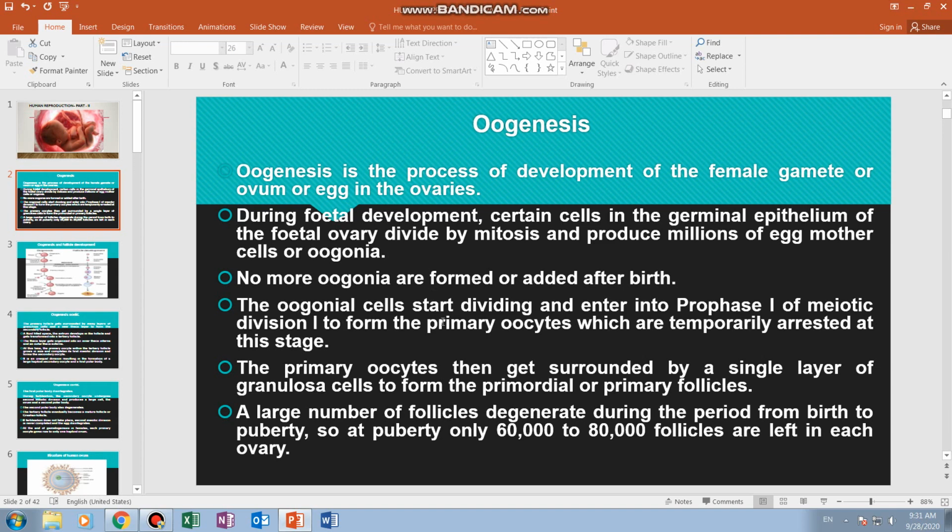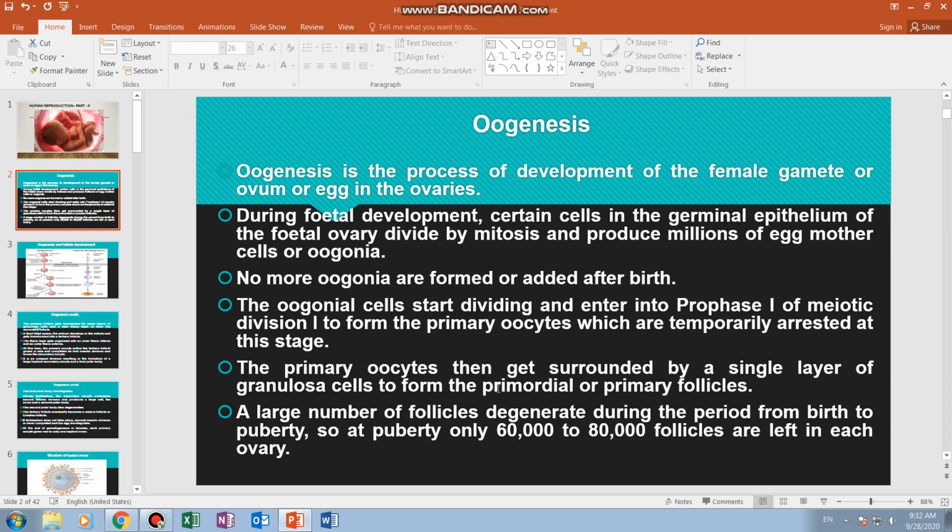After that, the oogonial cells start dividing and enter prophase 1 of meiotic division 1 to form primary oocytes. Temporarily, the division is arrested at this stage. Meiotic division 1 is not completed; it is temporarily arrested here.